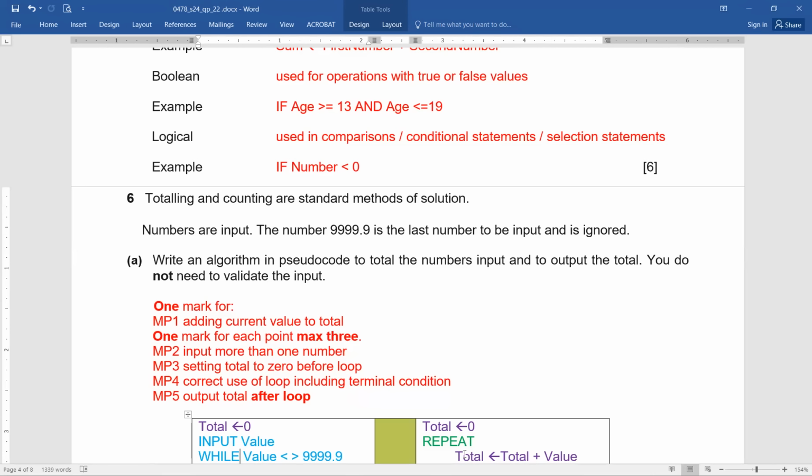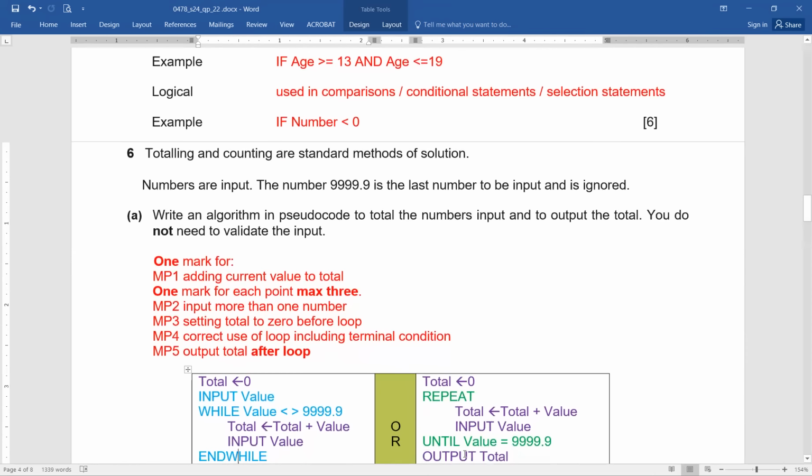Exactly, we need initializing once only. That's why it is going to be outside the loop. And on the contrary, the output is going to be outside the loop again, because that is needed once only. It doesn't make any sense to display it repeatedly.